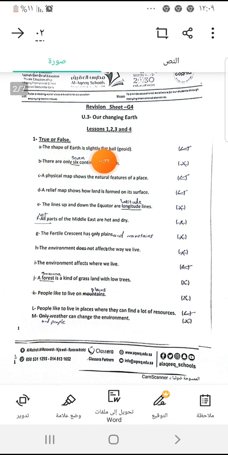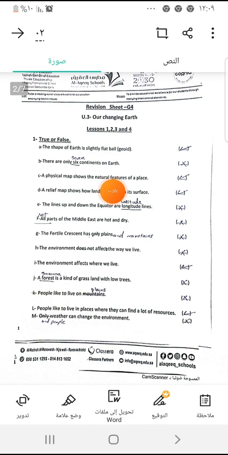A. The shape of the earth is a slightly flat ball, or we call it geoid. Yes, that's true. B. There are only 6 continents on earth. That's false, because the continents of earth are 7. C. A physical map shows the natural features of a place. True, because the physical map shows